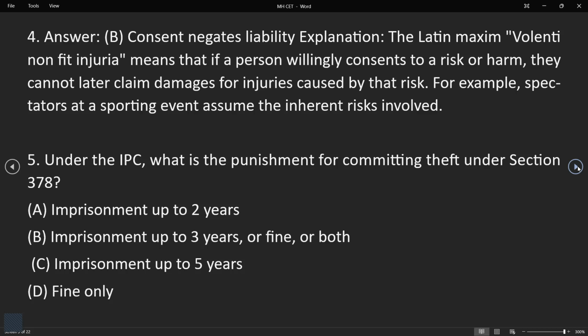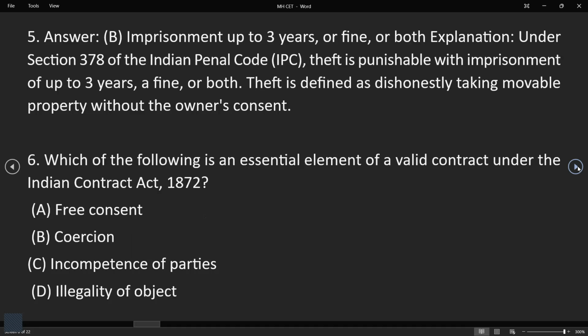Under the IPC, what is the punishment for committing theft under Section 378? The options are imprisonment up to 2 years, imprisonment up to 3 years or fine or both, imprisonment up to 5 years or fine only. Our answer is imprisonment up to 3 years or fine or both.